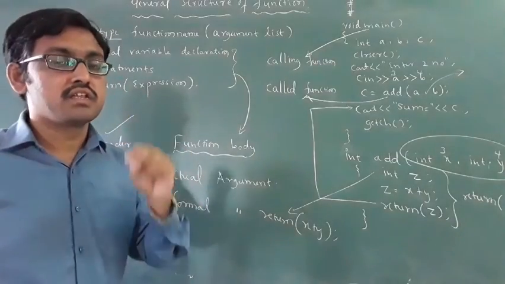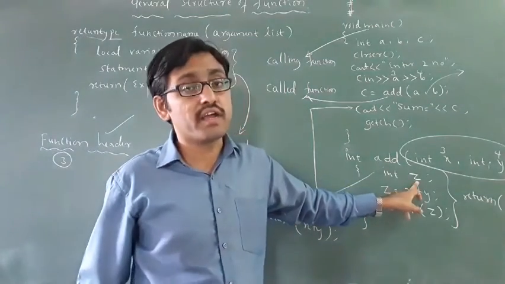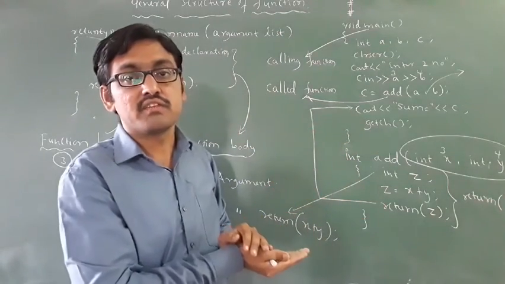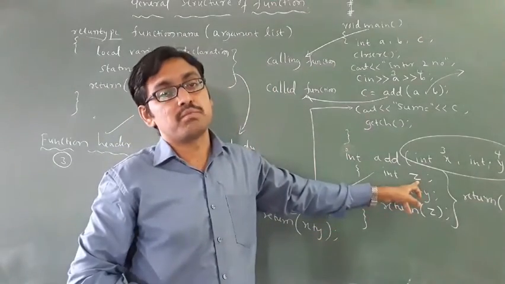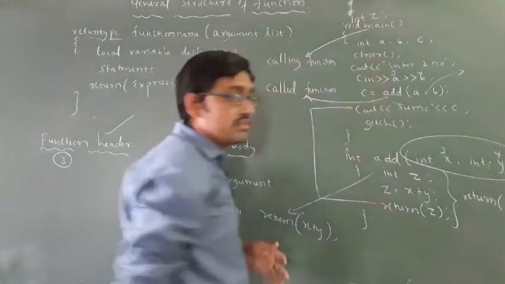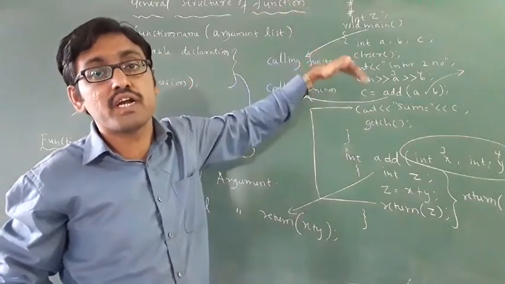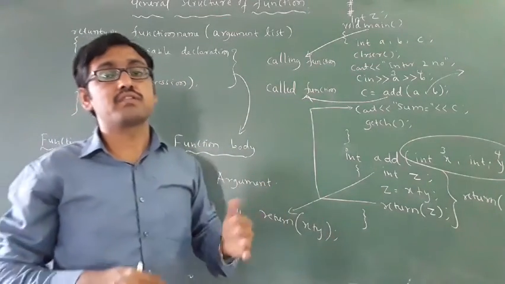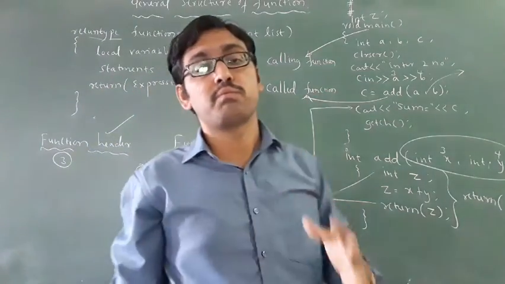Next, which is the local variable in this? Int z is a local variable. Why? Local variable means a variable declared inside the function. Whatever comes inside the function is called a local variable. Global variable, for example, if I write int z outside, if you declare a variable outside the program, that is called a global variable. These points you have to remember: local variable and global variable. These are the main important things.